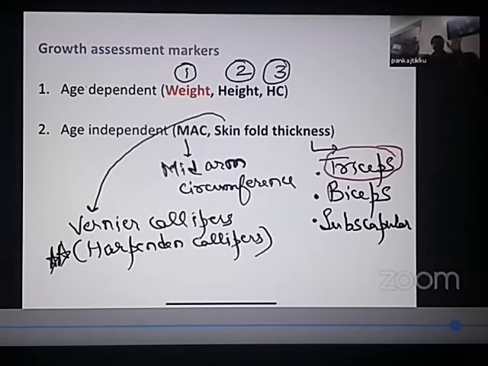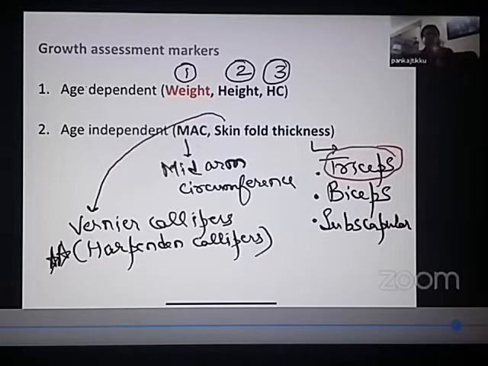So once again, what are the types of growth assessment markers? There are basically two types: age dependent markers of growth assessment and age independent markers of growth assessment. Age dependent markers are weight, height, head circumference. Age independent markers are mid-arm circumference and the skin fold thickness.